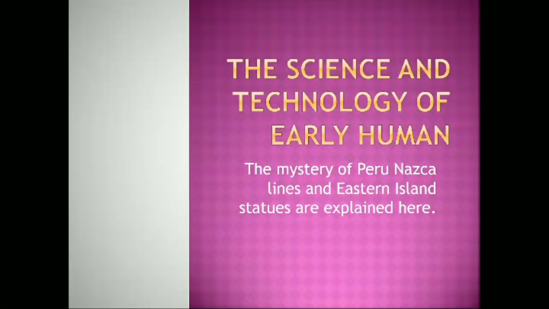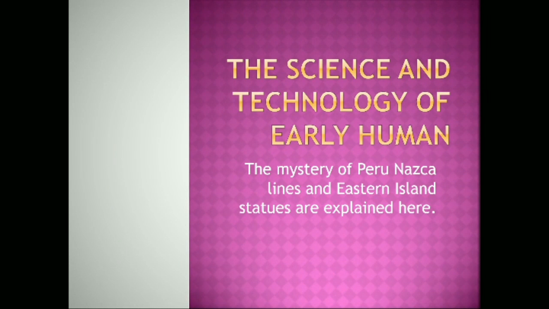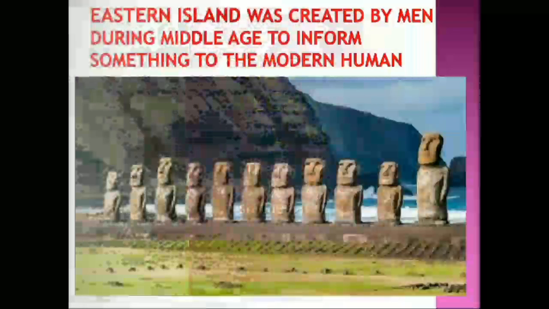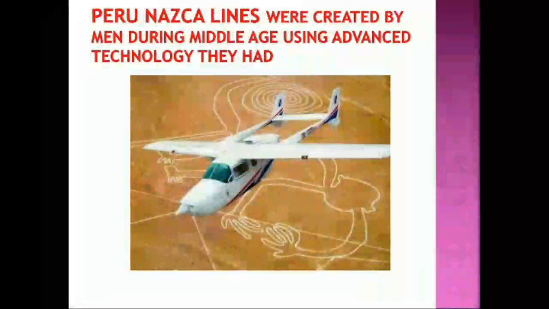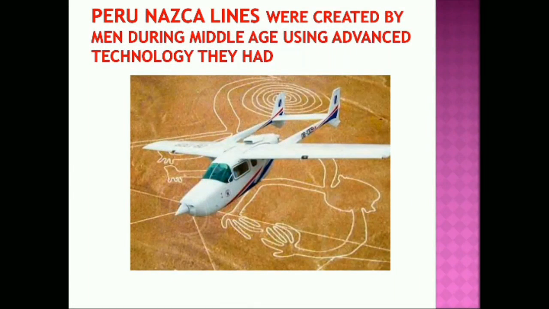The science and technology of early humans are explained in this section. The mystery of the Peru Nazca lines and Easter Island statues are explained here. Easter Island was created by men during the Middle Age to inform something to the modern human. Peru Nazca lines were created by men during the Middle Age using advanced technology they had at that point of time.